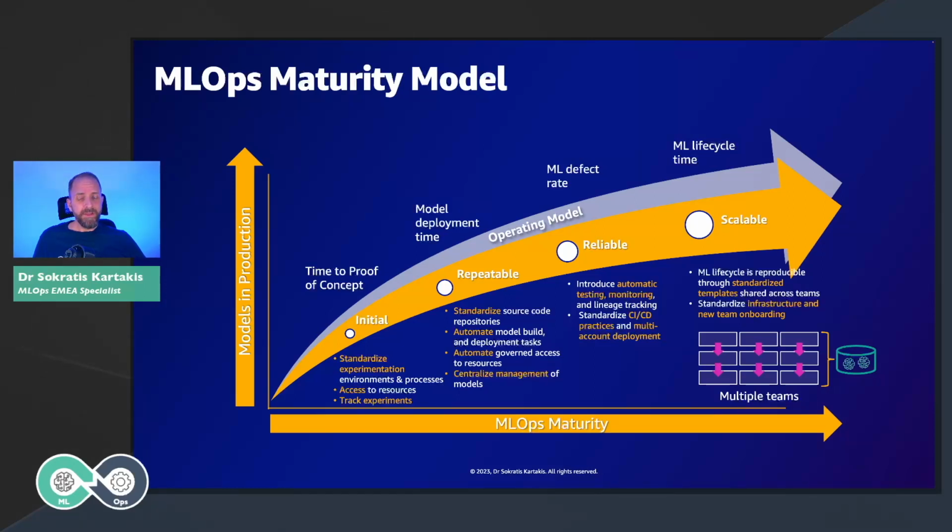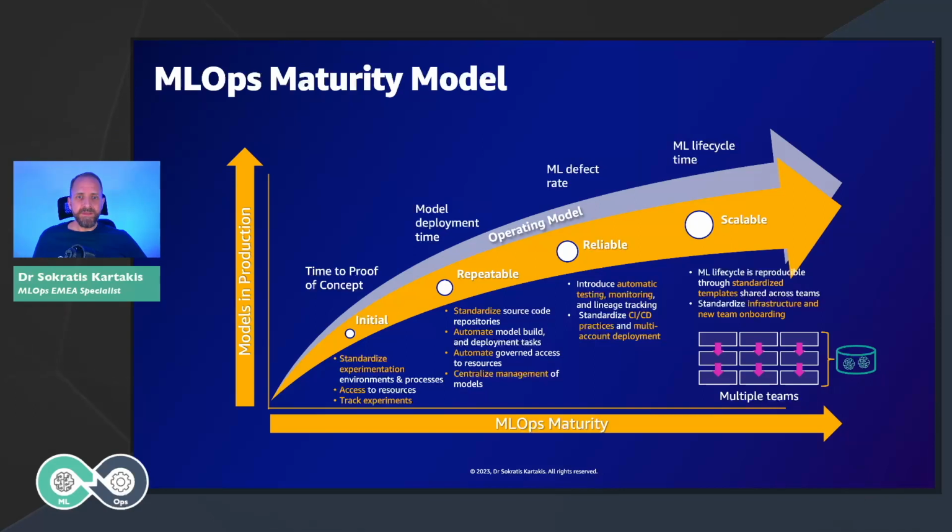And also, at this level, we start templatizing the most common ML use cases. For example, you might have customers that use standard ML or classic ML solutions in order to build their use cases. In that case, the most important thing is to templatize the solution and to reuse that everywhere.